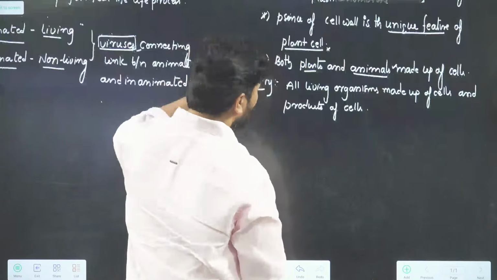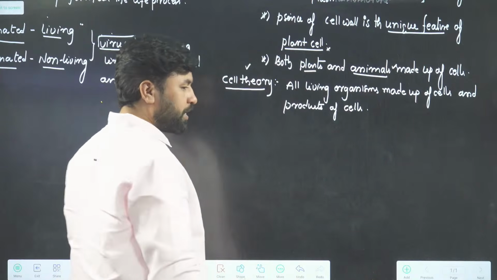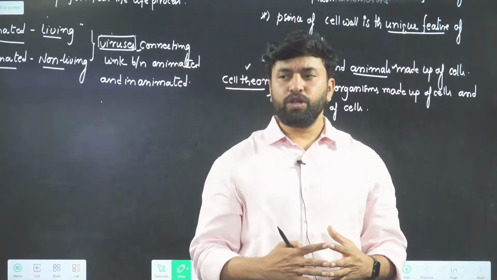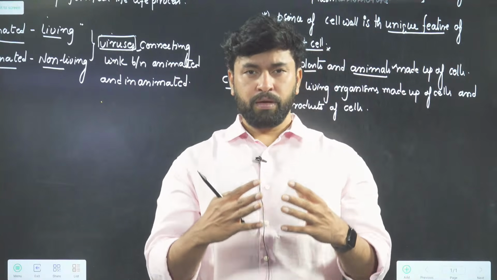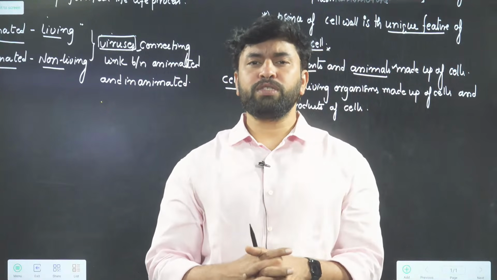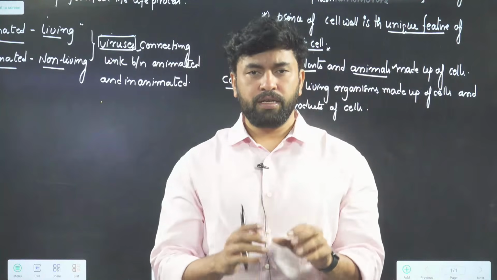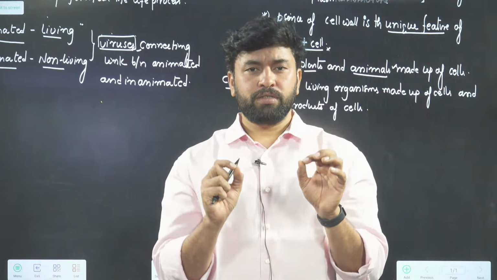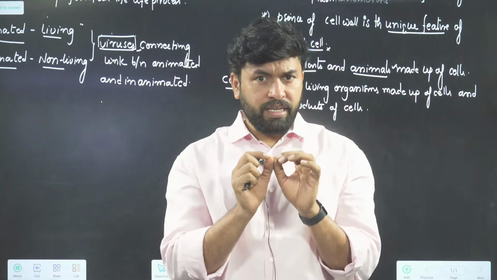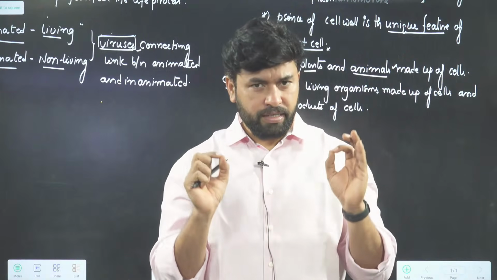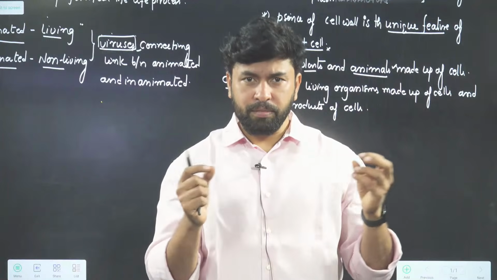But they could not explain something: how did new cells arise? Why the concept of how new cells arise? Simple. Whenever we talk about a multicellular organism, it is not that one cell is present, or that all the cells are the same type.